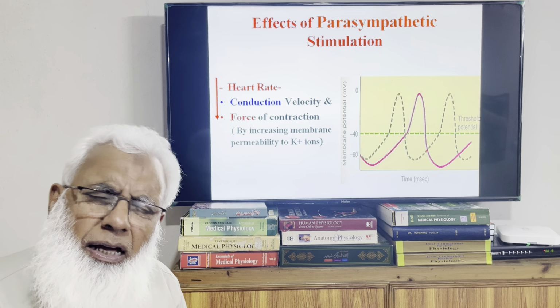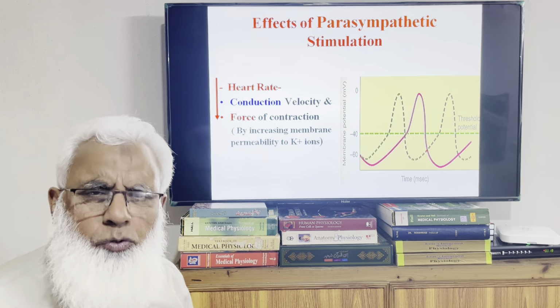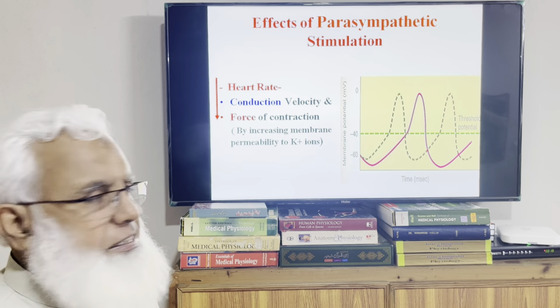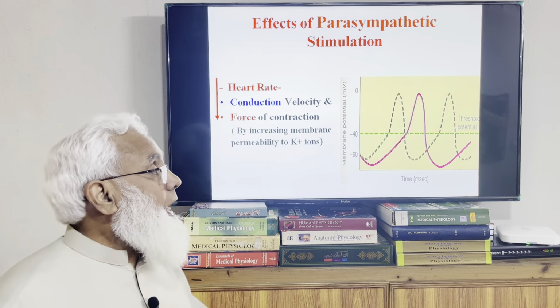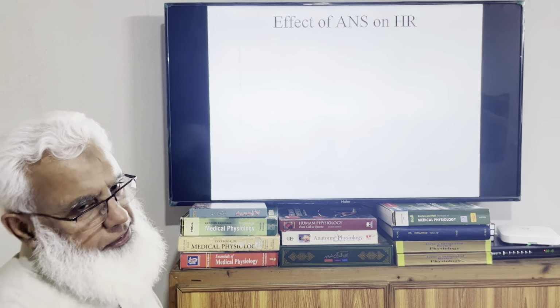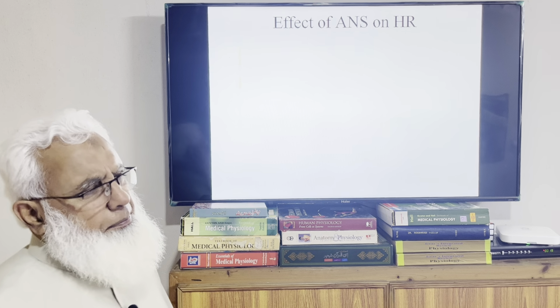So when bradycardia is there, of course, naturally there will be reduced cardiac output and reduced blood pressure, etc. We will see that when we discuss the circulatory system. So sympathetic and parasympathetic systems both affect the cardiac activity. Now this diagram will explain all that.